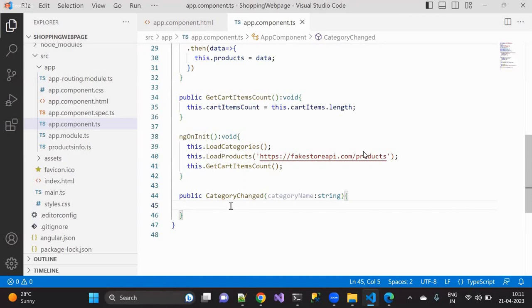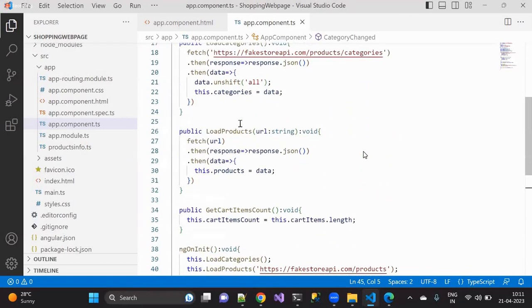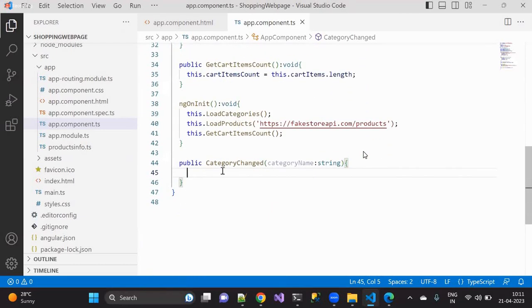Okay. So this is how the implementation is almost ready, and a few more methods have to be written.